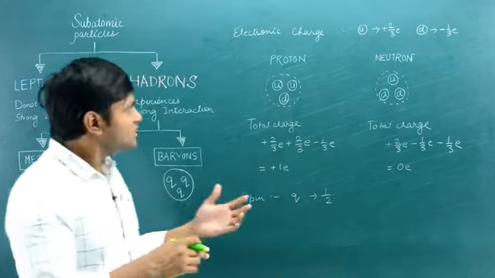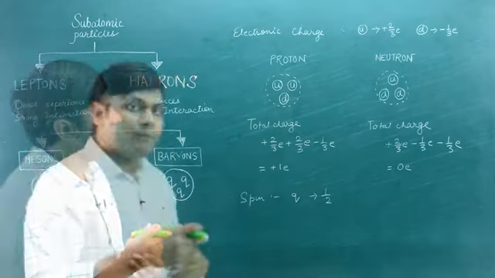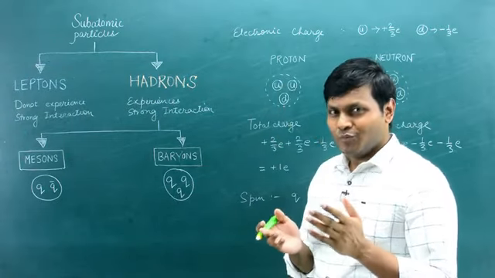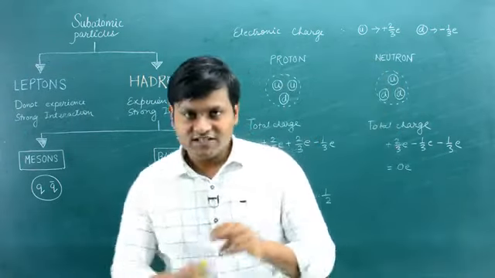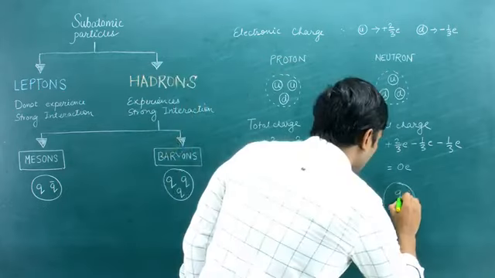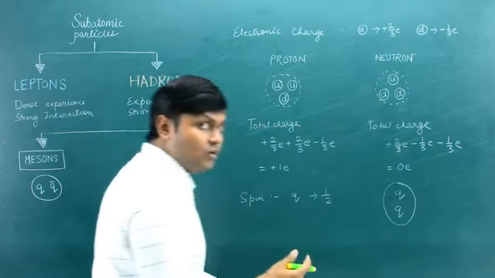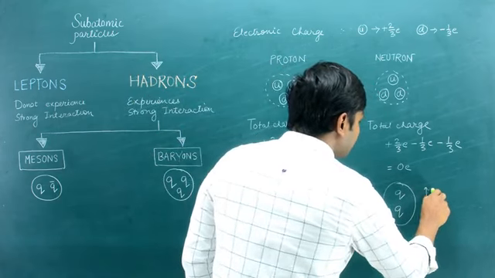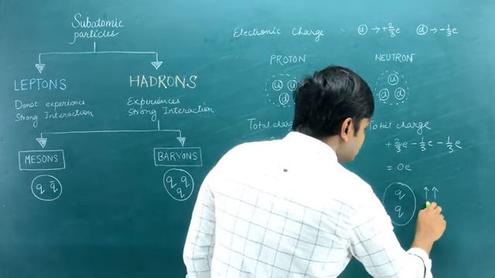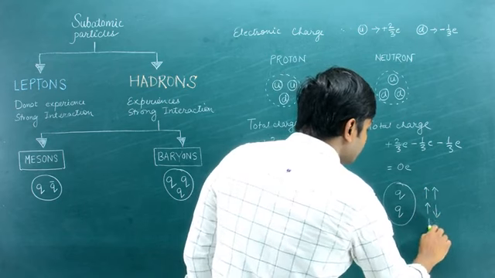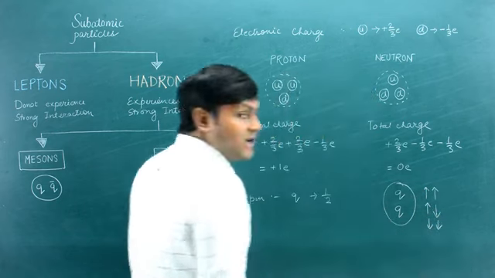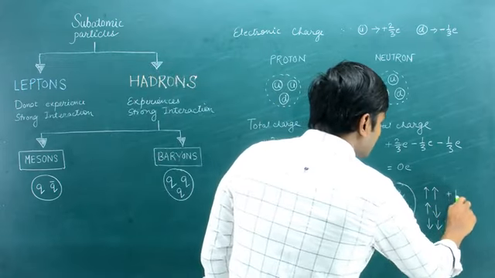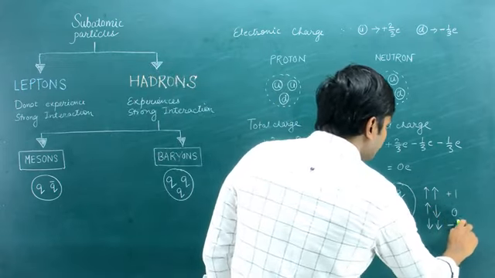So based on this, we can get an idea whether or not the meson particles or baryon particles will be fermions or bosons, right? Since mesons consist of 2 quarks, 1 quark and 1 anti-quark, it can have configurations of spin up, spin up, spin up, spin down, or spin down, right? So which basically corresponds to a spin of plus 1, spin of 0, or spin of minus 1.